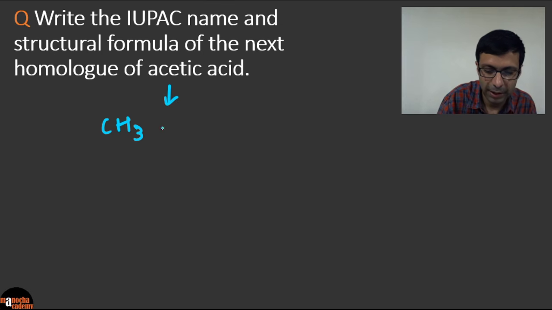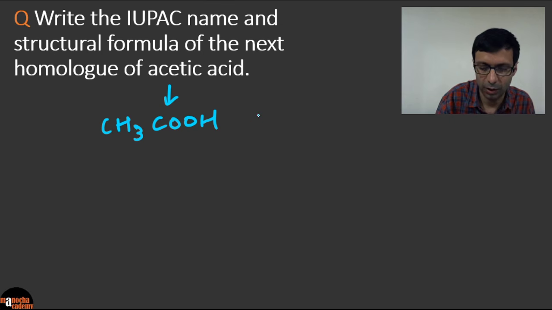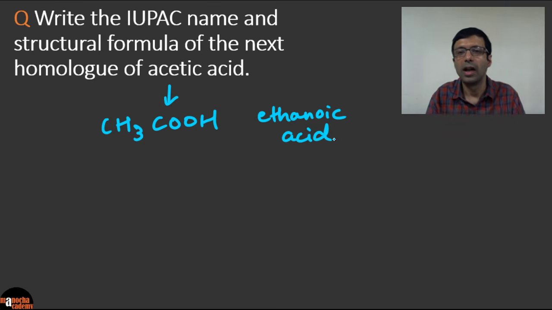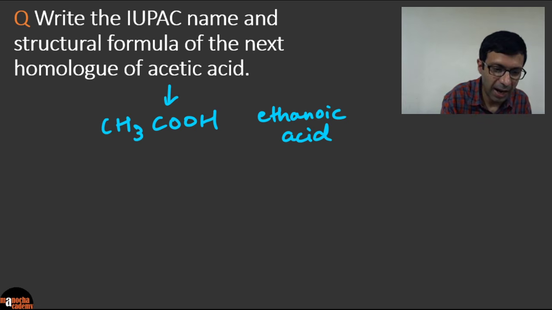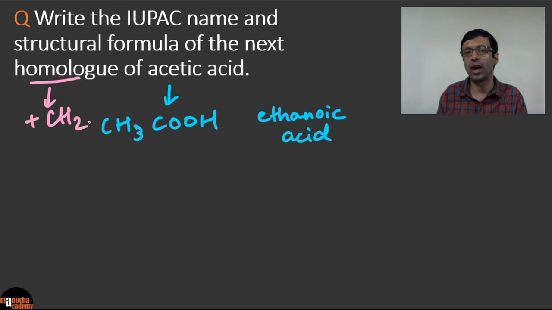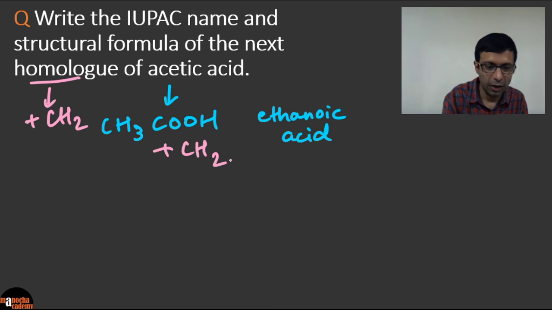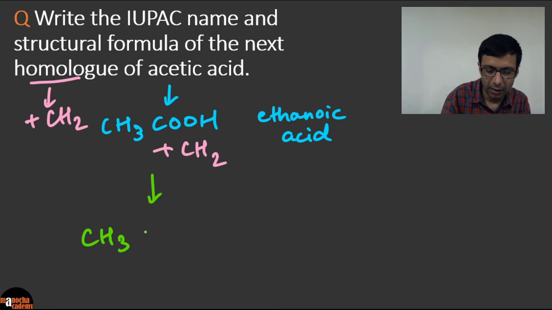So it's CH3COOH. So this is ethanoic acid, right? Very good. And now we ask the next homologue. Remember in a homologous series, CH2 gets added each time, right? So in the homologous series, you add a CH2. 1 carbon, 2 hydrogen gets added every time. So to this guy, we need to add CH2. So what does our compound become? So we are going to get the compound CH3CH2COOH.